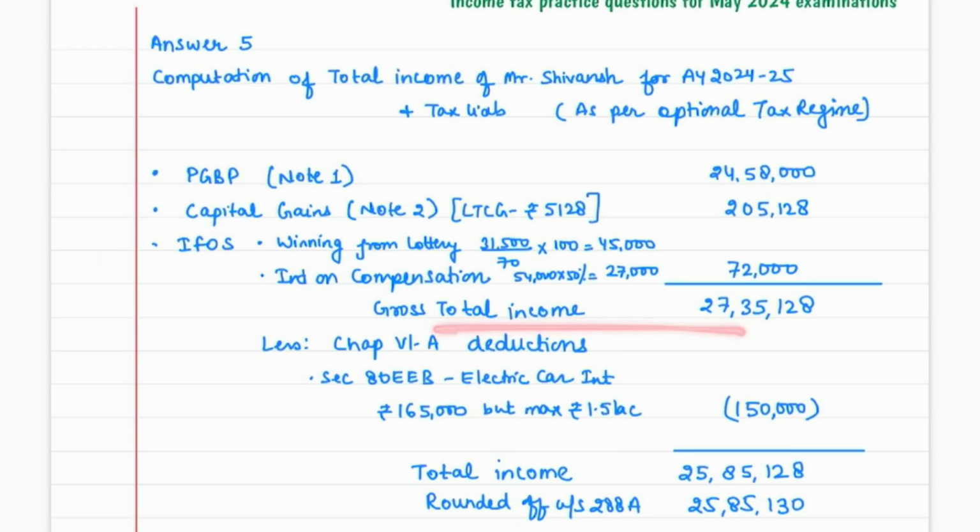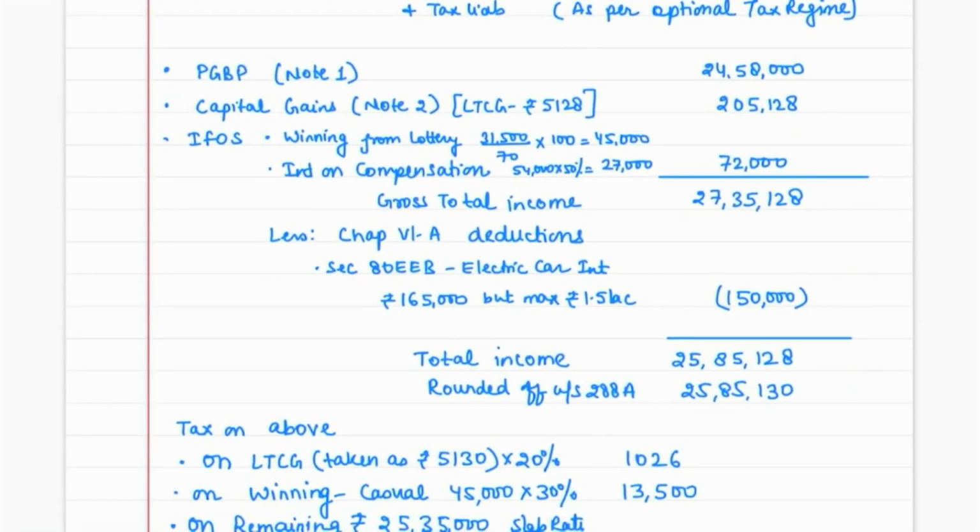Gross total income is this. And 80EEB deduction. Why? This is on electric vehicle, but the maximum deduction available is 1,50,000 rupees. So although the interest is 165, we can avail only 150 deduction over there. So our total income comes to 25,85,128, and you can round it off also, right?